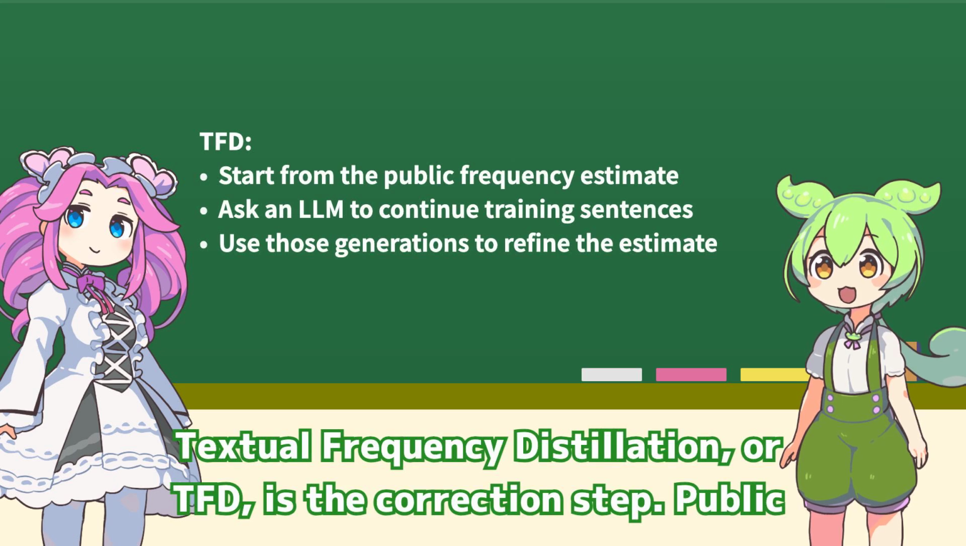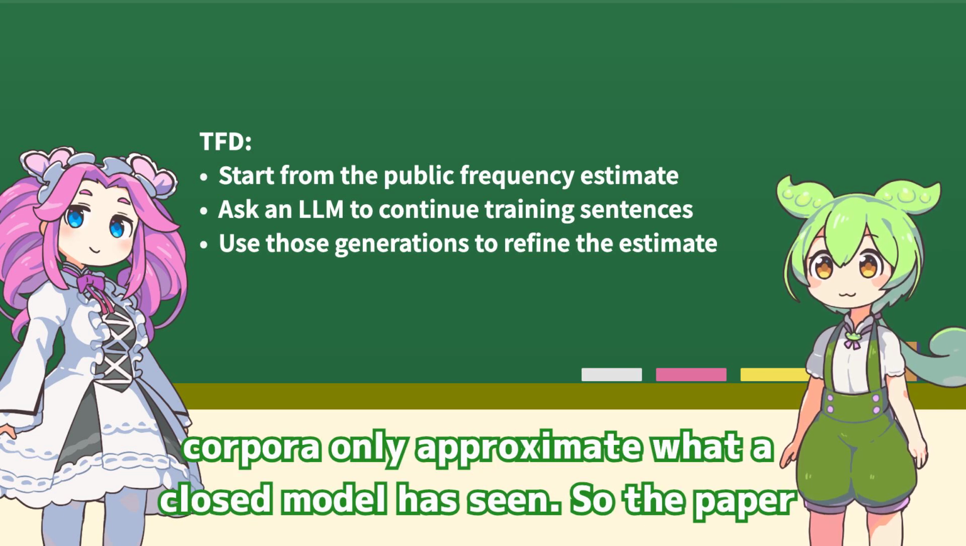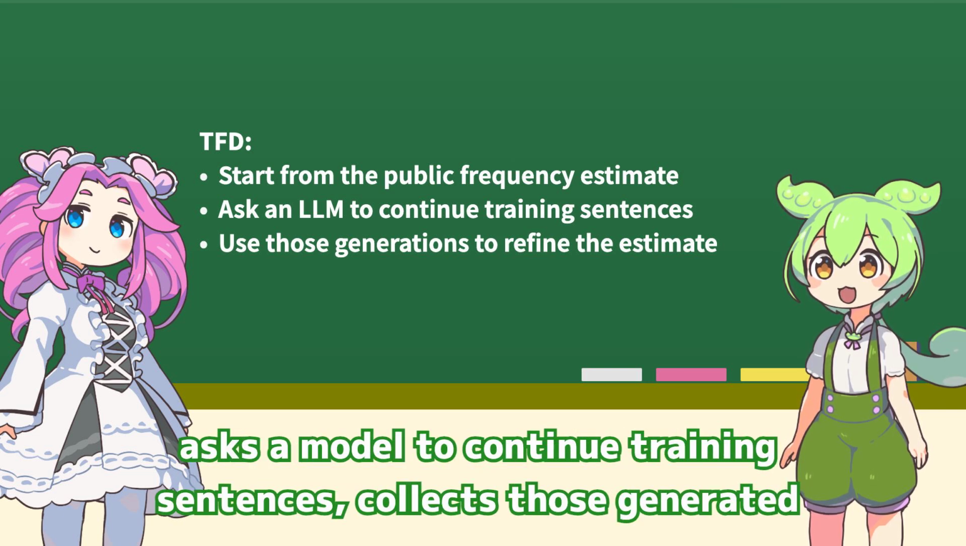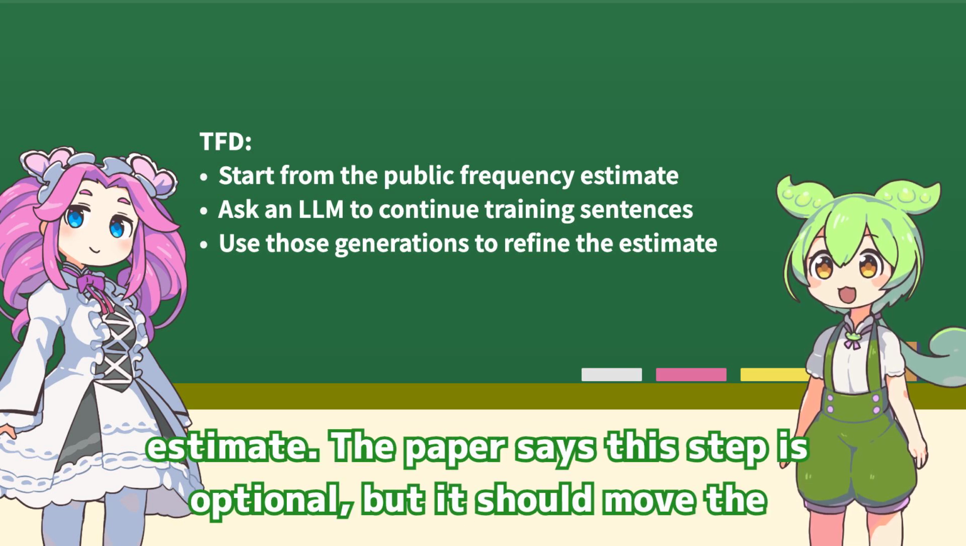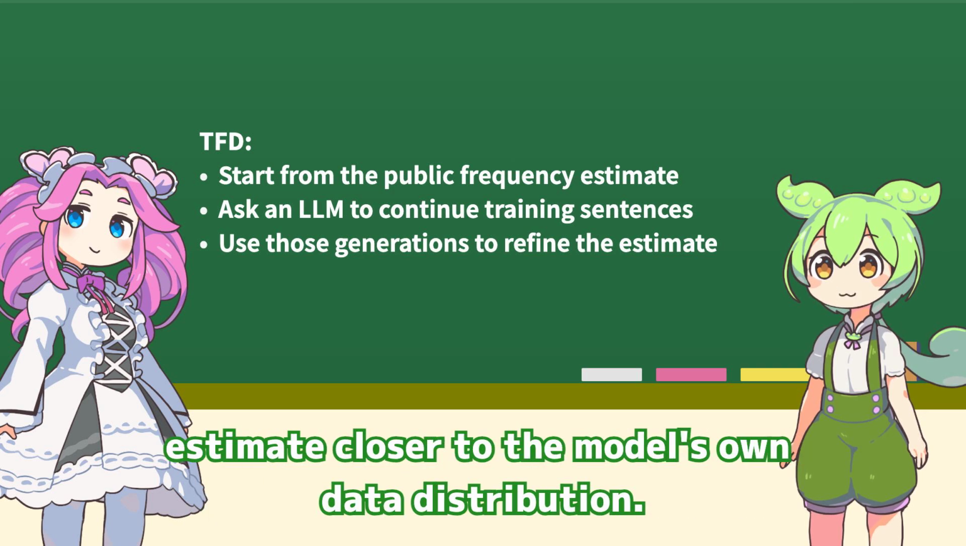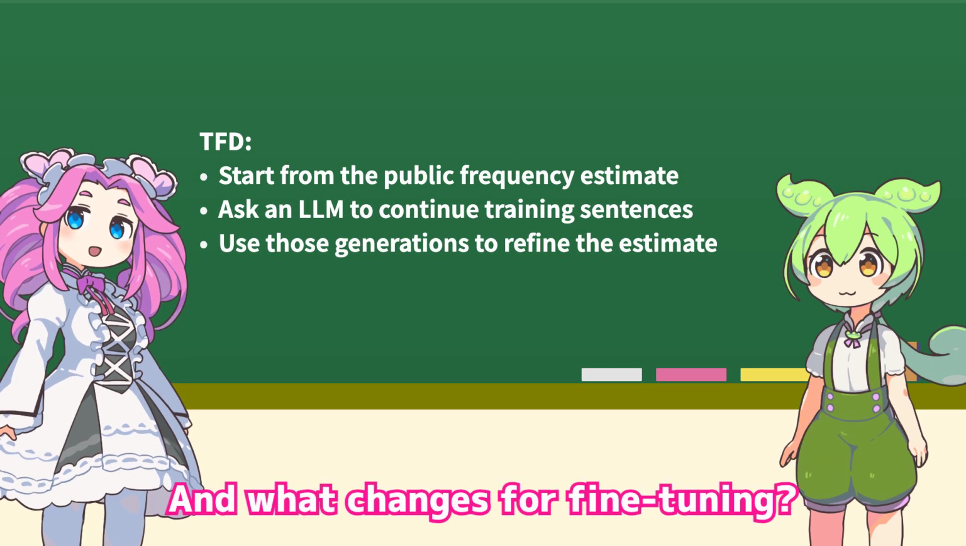Where does textual frequency distillation fit into that pipeline? With textual frequency distillation, or TFD, public corpora only approximate what a closed model has seen. So the paper asks the model to continue training sentences, collects those generated continuations, and uses them to refine the original frequency estimate. The paper says this step is optional, but it should move the estimate closer to the model's own data distribution.